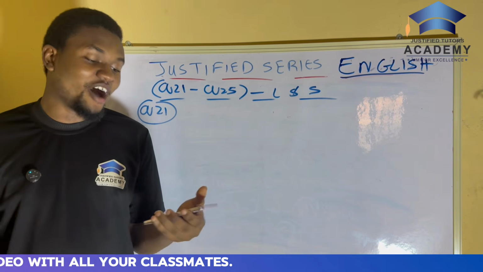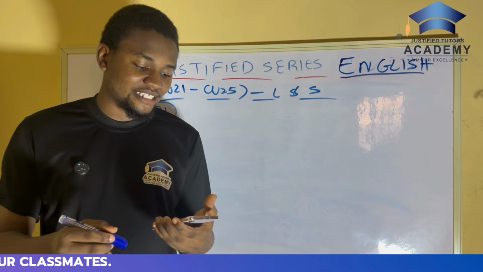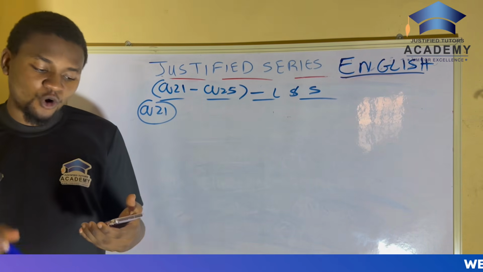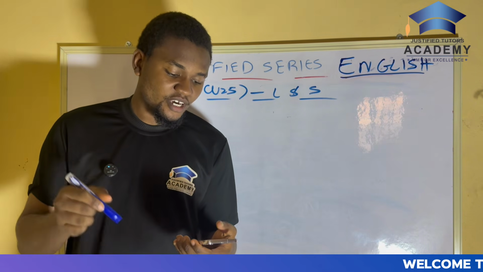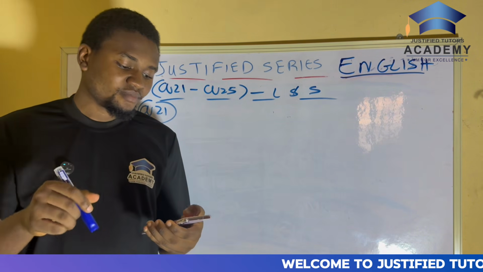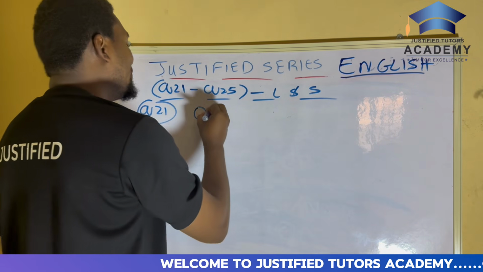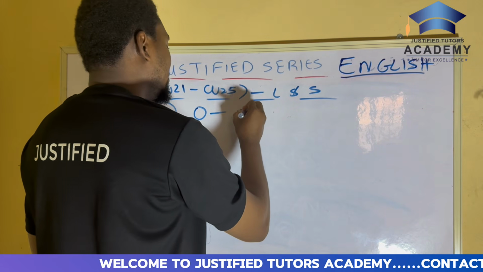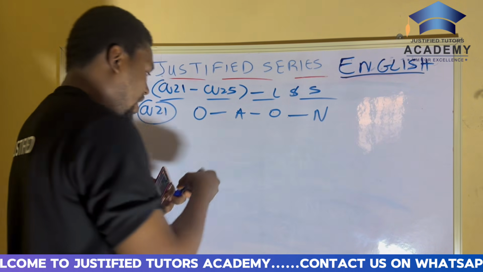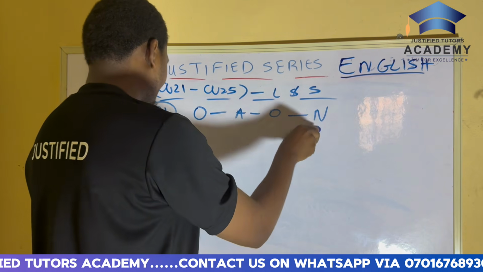This is when you have to apply the rule of order of adjectives. The standard order of adjectives is opinion, age, origin. Are you getting me?